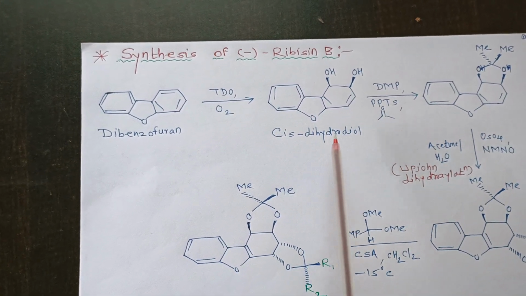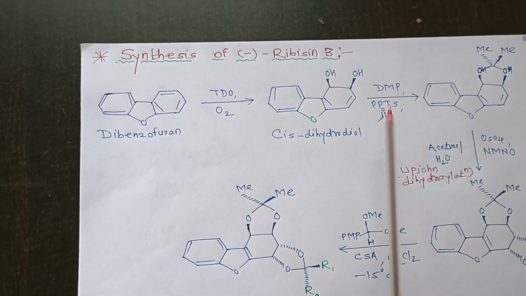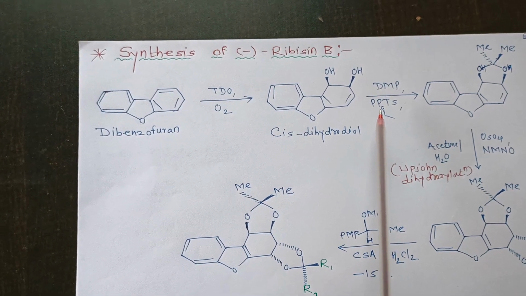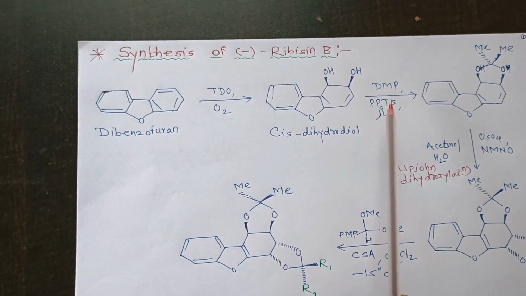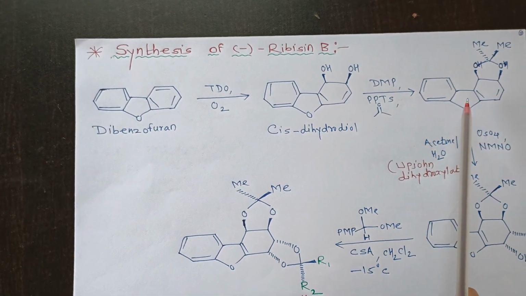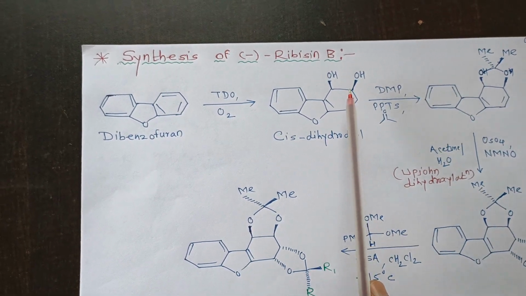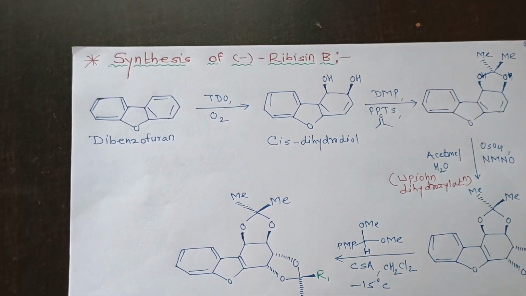This cis-diol compound on reaction with acetone in presence of a weak acid like PPTS, that is pyridinium paratoluene sulfonate, and DMP, that is 2,2-dimethoxypropane, forms the acetonide alkene intermediate. So here that diol will undergo protection in the form of cyclic ketal.